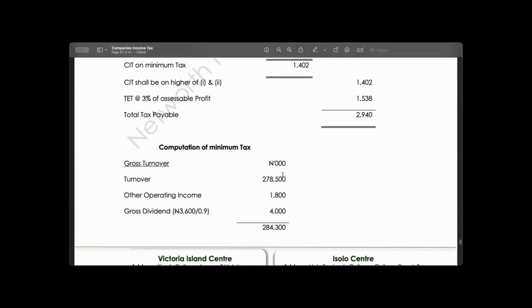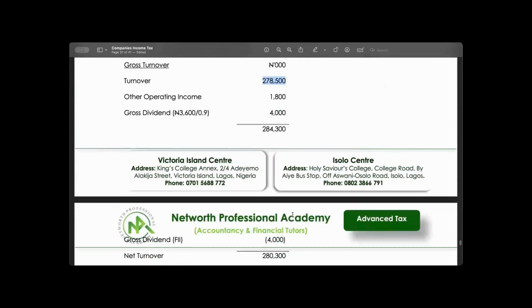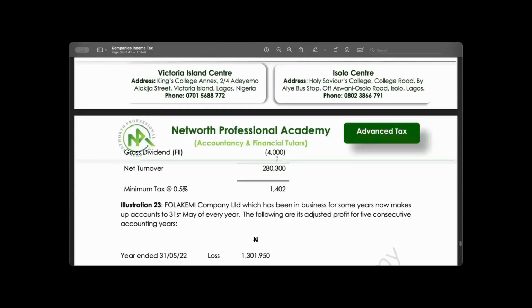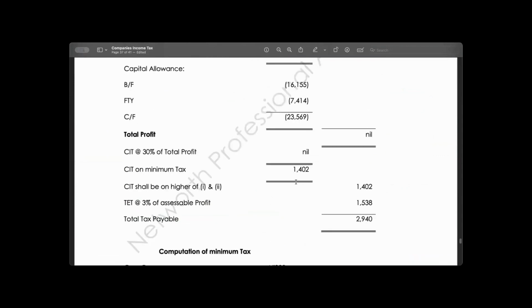So our minimum tax will now be computed on turnover. We said turnover and all other income. So we have that. We remove franked investment income to have our net turnover. On that, we calculate 0.5% of our net turnover to have this. So the company will not pay company income tax, but they will pay minimum tax, and they will also pay tertiary education tax.